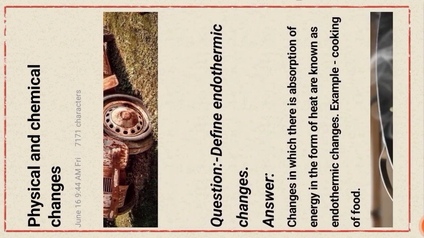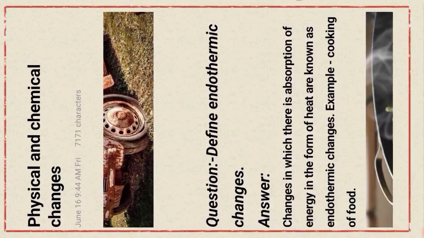Next question, define exothermic change. Exothermic change is one in which temperature is released. Endothermic is the opposite of exothermic change, that is, it absorbs heat. Now define endothermic change.